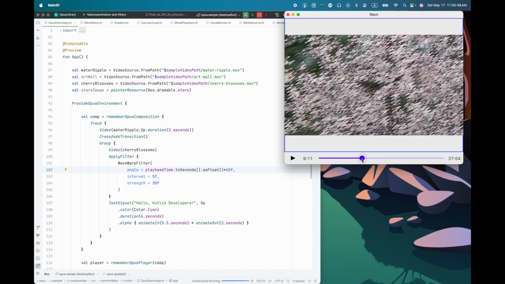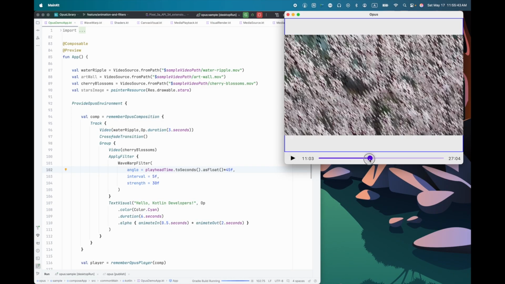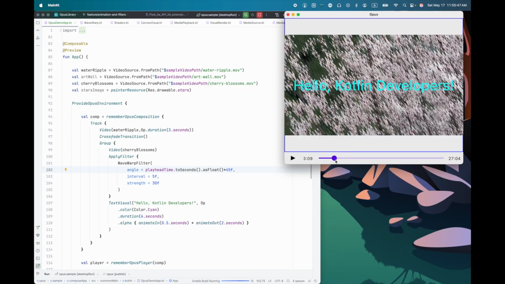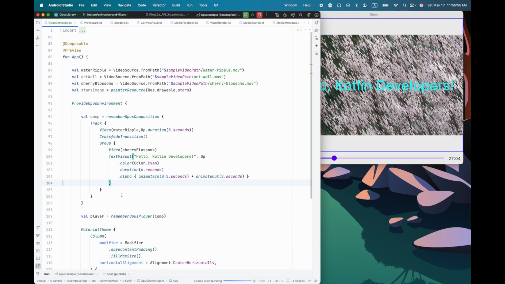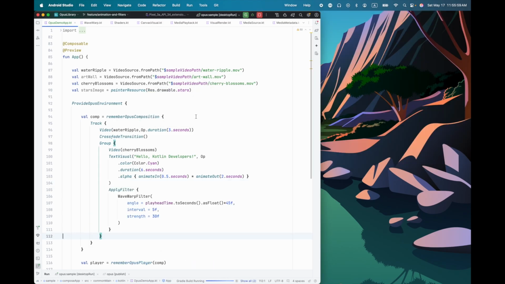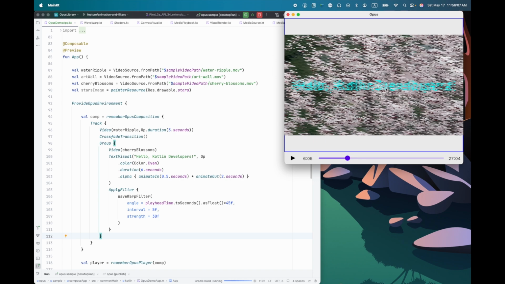There it is. You can see that warp is sort of spinning around. Now it looks really weird. Okay, that's kind of dizzying. Maybe not so great. But the important point is that this apply filter is like an adjustment layer. It affects everything underneath it. So if I move it down to after the text visual, we'll now see that it is also warping the text.